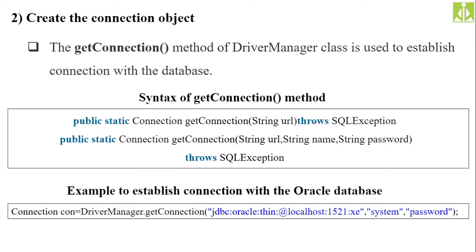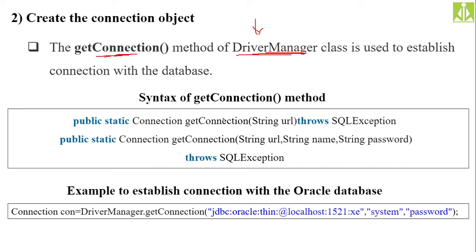Then creating the connection, we do with the help of the getConnection method. The getConnection method is a part of your DriverManager class. We have a class with the name DriverManager under the java.sql package, and this DriverManager class is holding the getConnection method. With the help of this getConnection method, we are establishing the connection with the database.